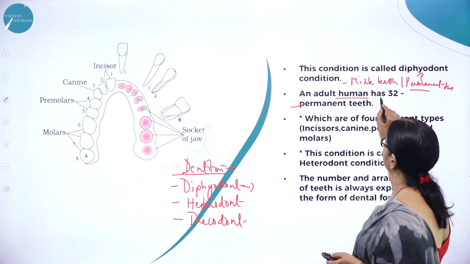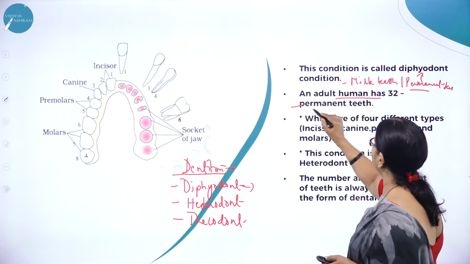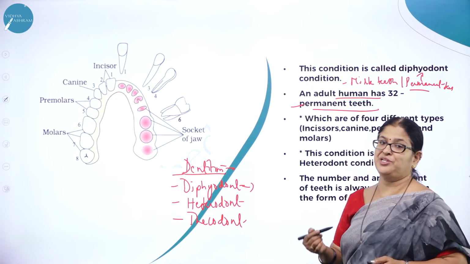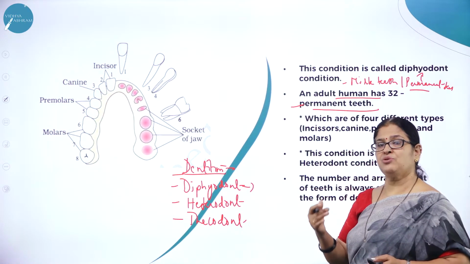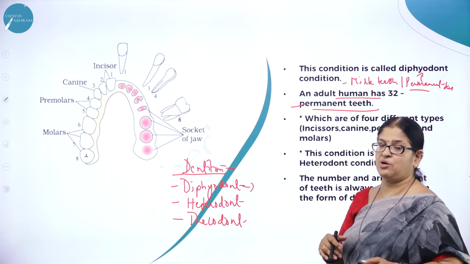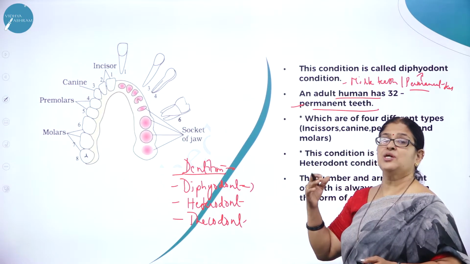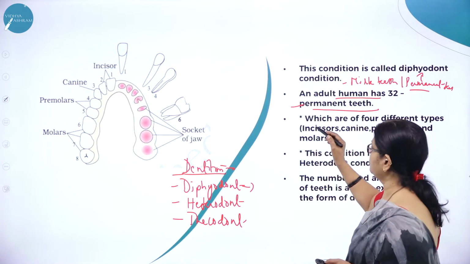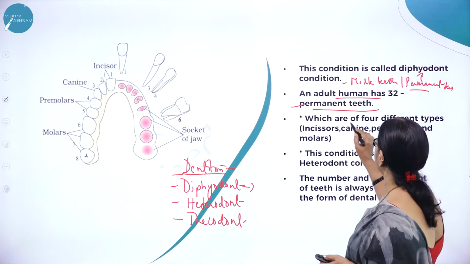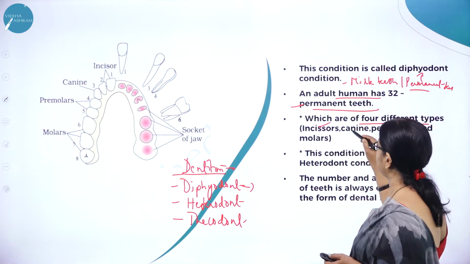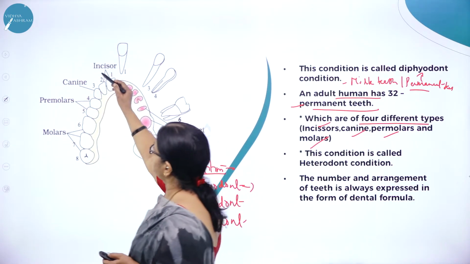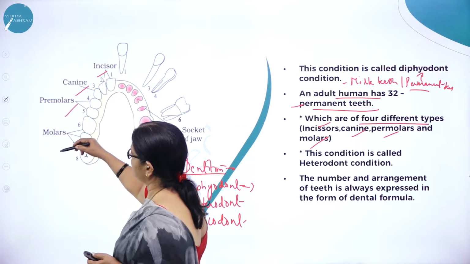An adult human has 32 permanent teeth. So usually we make fun of how many teeth, 32 teeth. As you know, we have an upper jaw and a lower jaw. Totally we have 32 teeth in the mouth, that is in the buccal cavity, which are of four different types, that is incisors, canines, premolars and molars. So here you can see incisors, canines, premolars and molars.